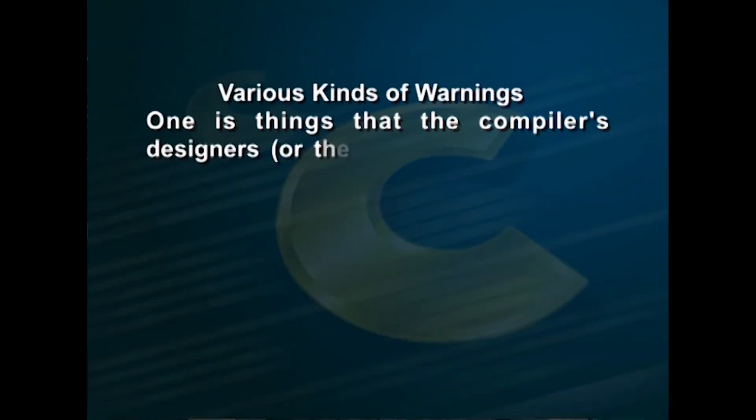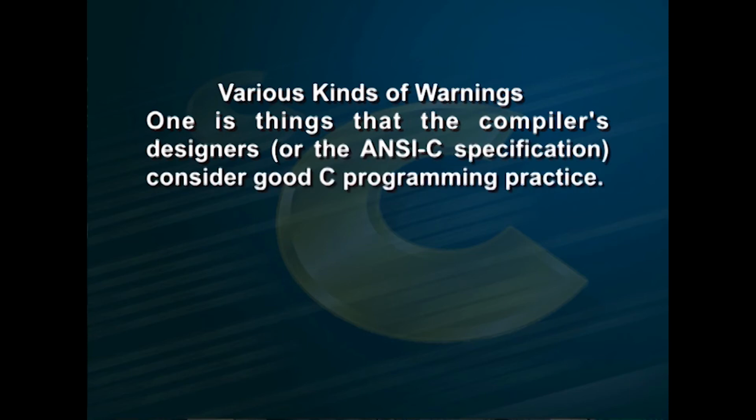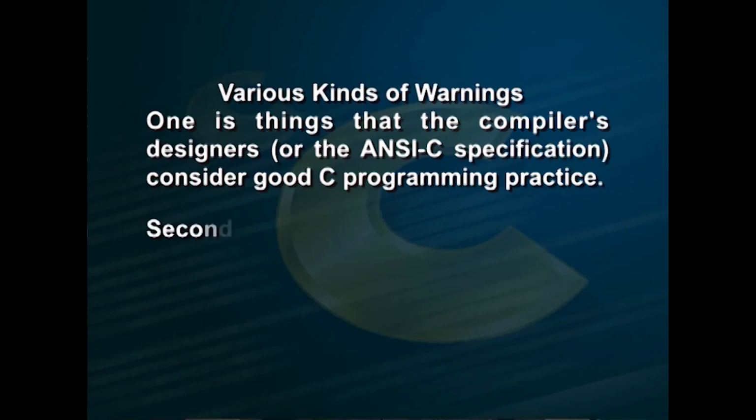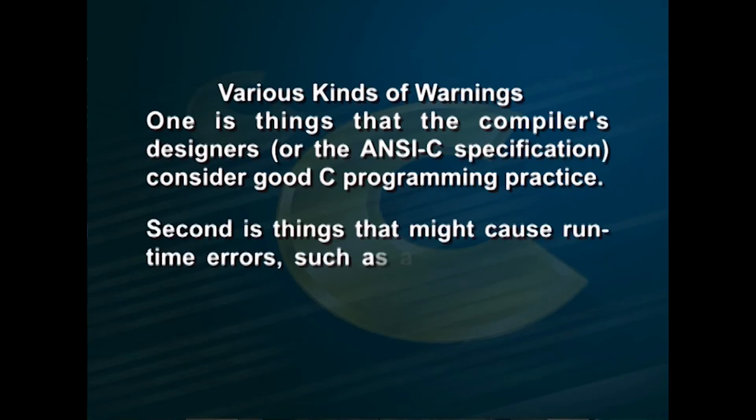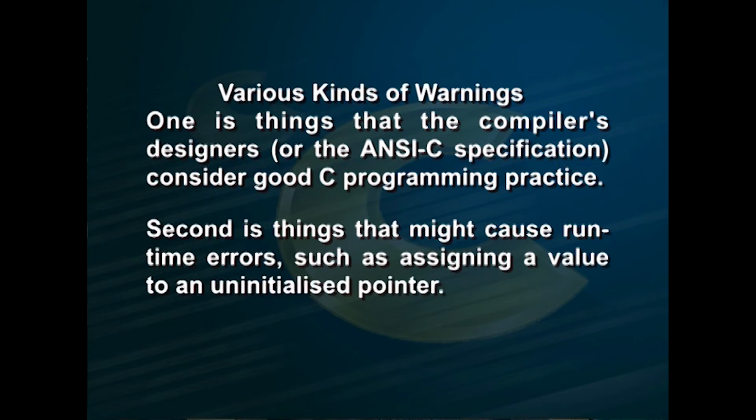Warnings. Errors provide the programmer with no options apart from correcting them. Warnings, on the other hand, offer the programmer a hint or suggestion that something may be going wrong with a particular piece of code, though it is syntactically correct. Warnings can come from various kinds of problems. One is things that the compiler's designers or the ANSI specification consider good C programming practice. These include indicating where a function does not return a value and should therefore be declared as void without a type. Second is things that might cause runtime errors, such as assigning a value to an uninitialized pointer.